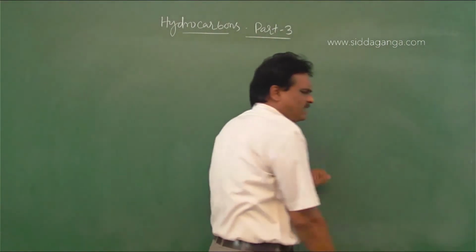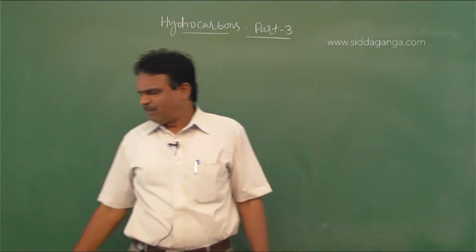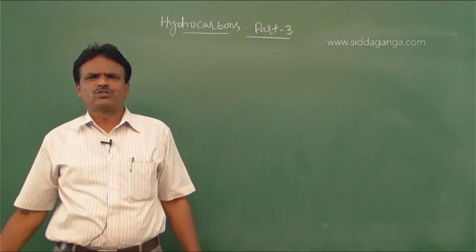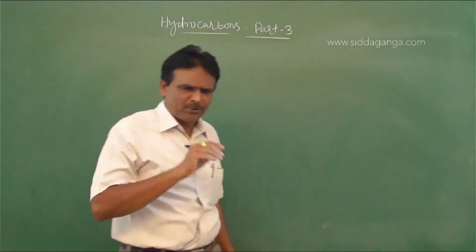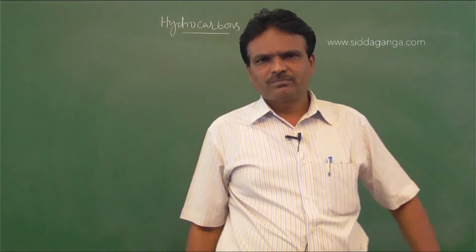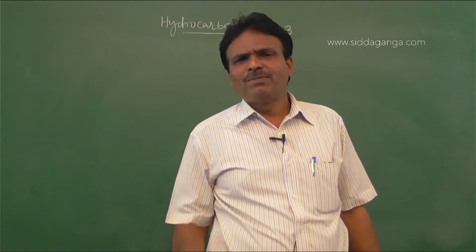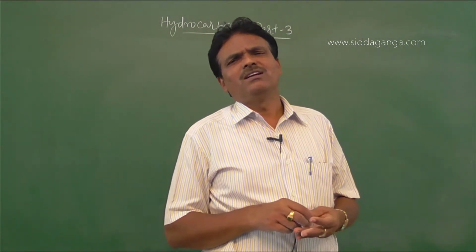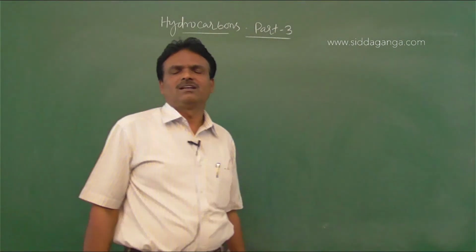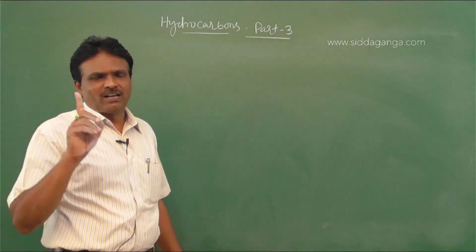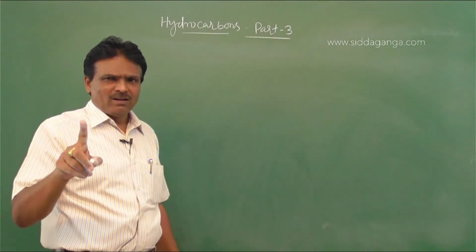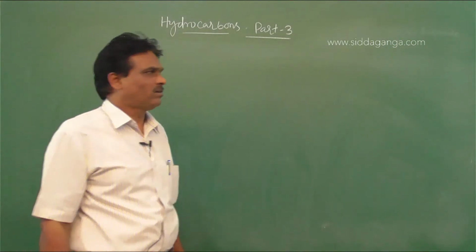In the first step, the triple bond is reduced to a double bond. In the second stage, the double bond is reduced to a single bond. Clear? Triple bond is reduced to double bond, and double bond is reduced to single bond.